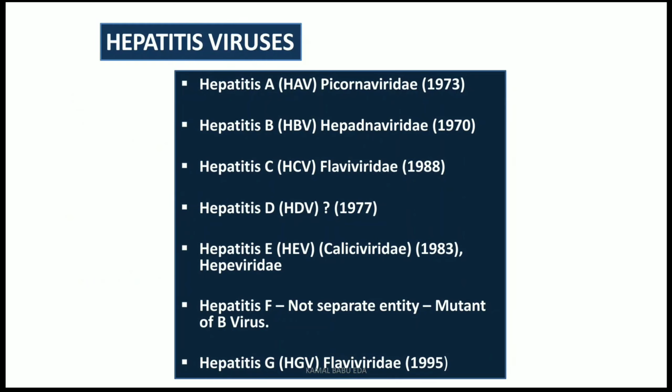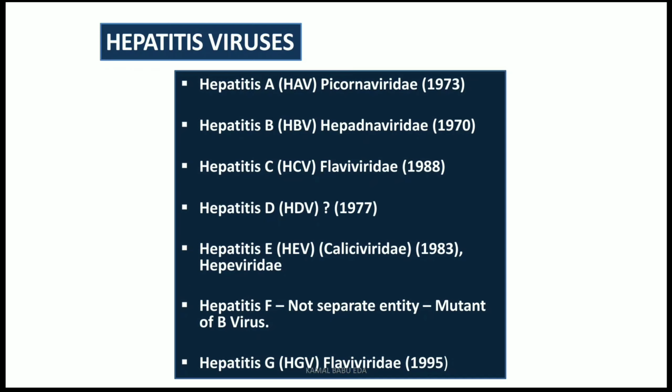Hepatitis A is from the Picornaviridae family. It was identified in the year 1973. Hepatitis B, which is also known as HBV, is from the Hepadnaviridae family. It was identified in 1970. Hepatitis C, which is also known as HCV, is from the Flaviviridae family. It was identified in the year 1988. And hepatitis D, which is known as HDV, the exact family is unknown, and it was identified in the year 1977.